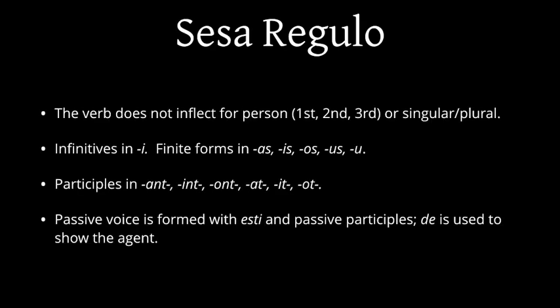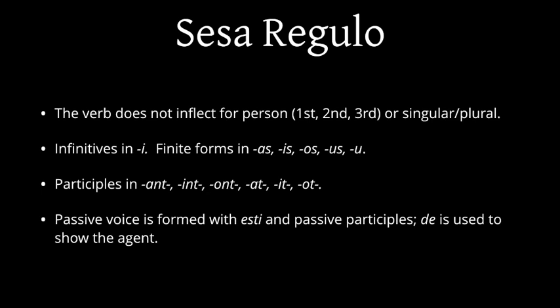The sixth rule tells us how to conjugate verbs. The verb does not inflect to indicate whether it's first, second, or third person. It does not inflect to indicate whether the subject is singular or plural. It does inflect to tell us that it's in the infinitive form, the past, present, or future, the conditional, or the imperative.